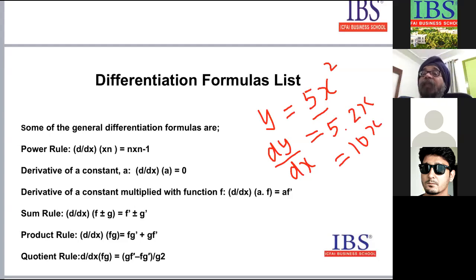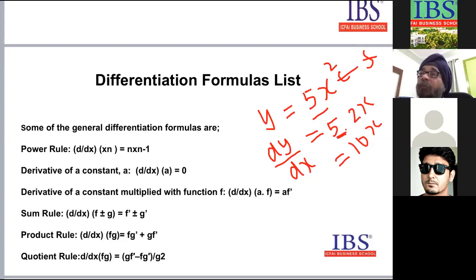So this is what has been explained in point number 3. d by dx of a into f, where f here is x square. This is the f function. Fine. It is equal to a as it is, constant as it is, multiplied by the differential of f, f dash.